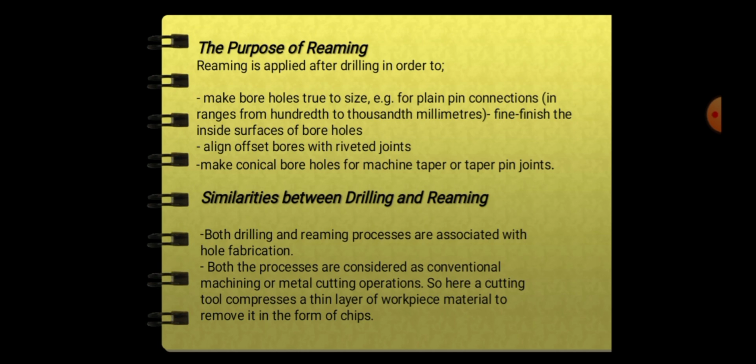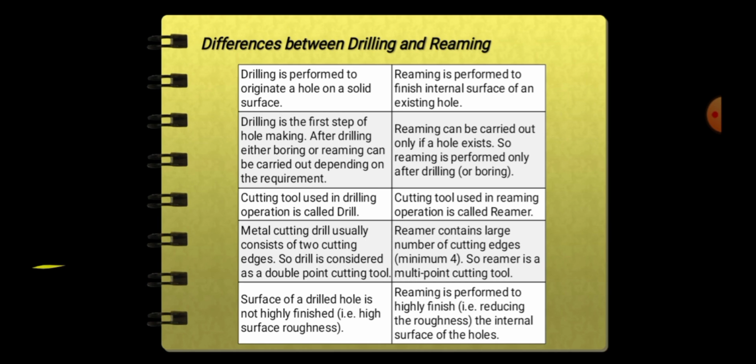So here are the similarities between drilling and reaming. Both drilling and reaming processes are associated with hole fabrication. Both processes are considered as conventional machining or metal cutting operations. Here the cutting tools compress a thin layer of workpiece material to remove it in the form of chips. So that is the similarity.